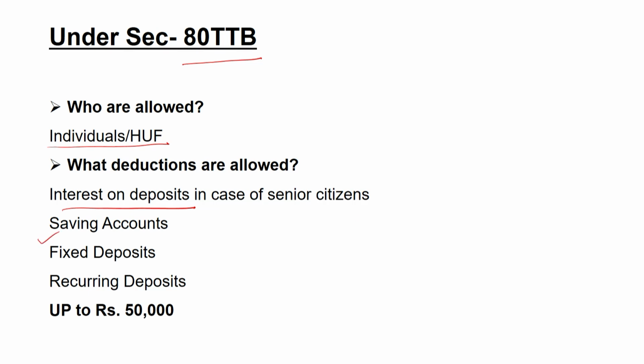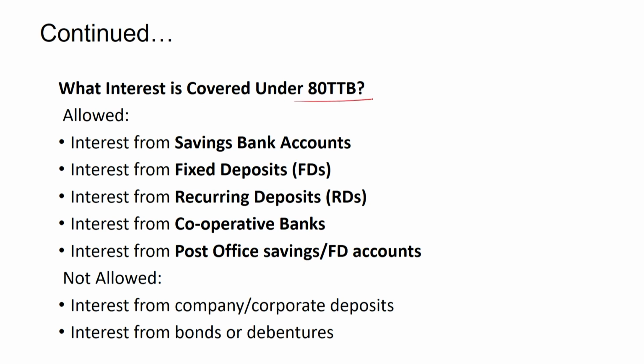Interest on deposits in the case of a senior citizen is allowed as a deduction under this section. If you have opened any savings bank account, fixed deposit account or recurring deposit account with the bank, then up to rupees 50,000 is allowed as deduction to the senior citizen under section 80TTB. Now what interest is covered under section 80TTB for senior citizens? Interest from savings bank accounts, fixed deposits, recurring deposits, cooperative banks and post office savings, that is the FD accounts opened with the post office, may also be allowed as a deduction up to rupees 50,000 for the senior citizen.